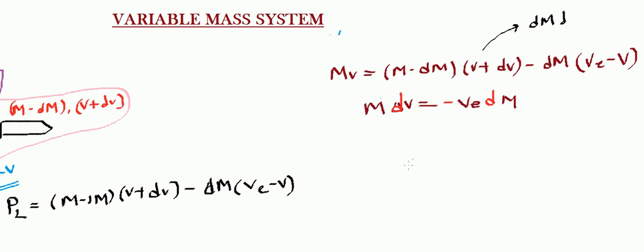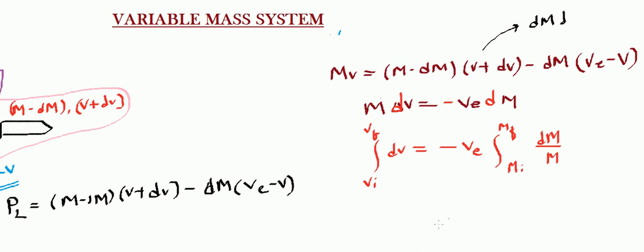Now what? Now you need to integrate. So integrate dv from v initial to v final equals minus ve times the integration from initial mass to final mass of dm by m.